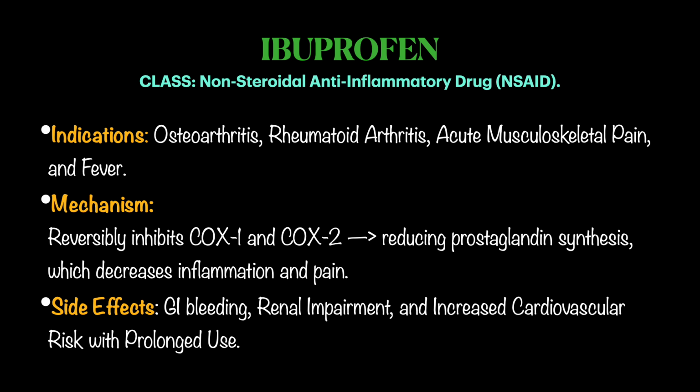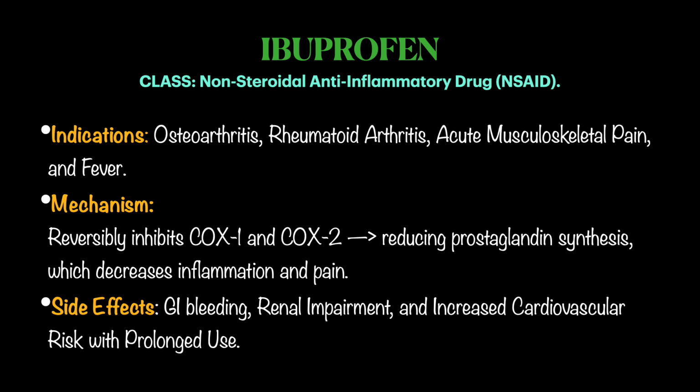It belongs to non-steroidal anti-inflammatory drugs, NSAIDs, and the indications are osteoarthritis, rheumatoid arthritis, acute musculoskeletal pain, and fever. The mechanism of action is it reversibly inhibits cyclooxygenase 1 enzyme and cyclooxygenase 2 enzyme, reducing prostaglandin synthesis. The synthesis of prostaglandin actually occurs in the first place from arachidonic acid, so that is reduced, right? And this will decrease inflammation and pain.